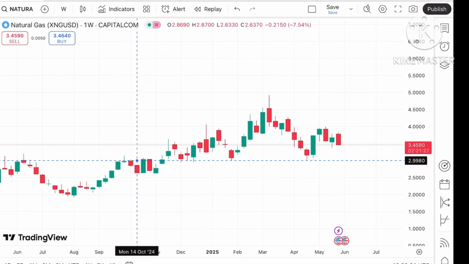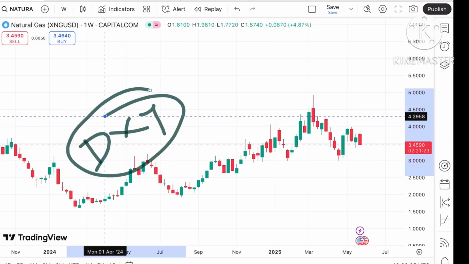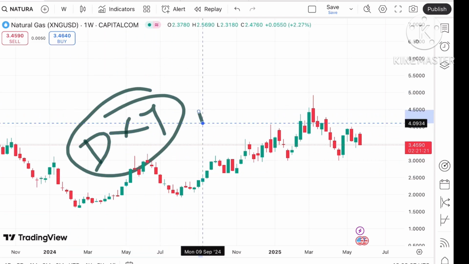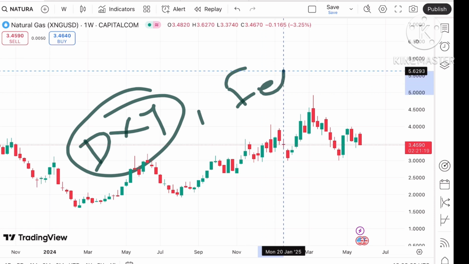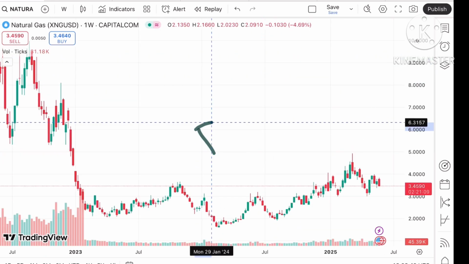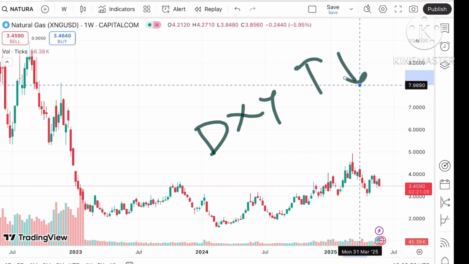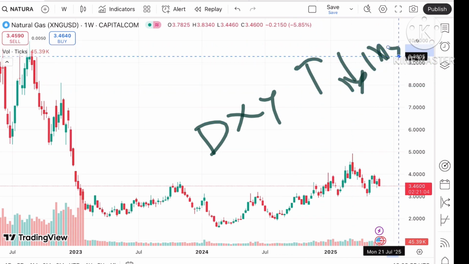See, the price of natural gas depends on a lot of factors. One of the factors is the dollar index. Okay, and other factors are also there, the Fed rate and interest rate also. You have to understand, the dollar index and natural gas are inversely related.